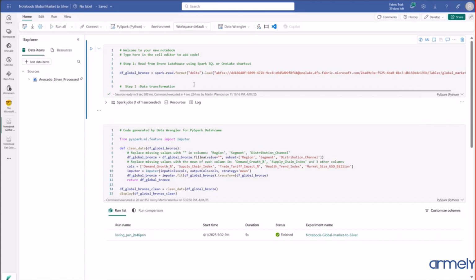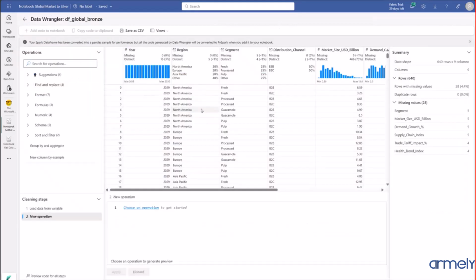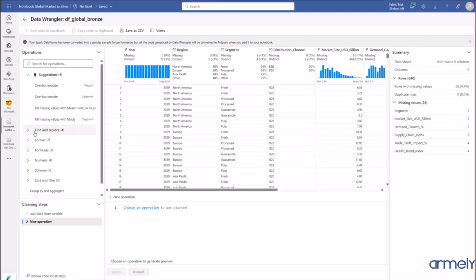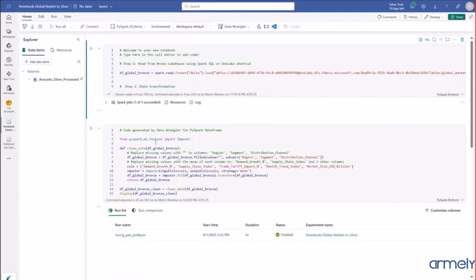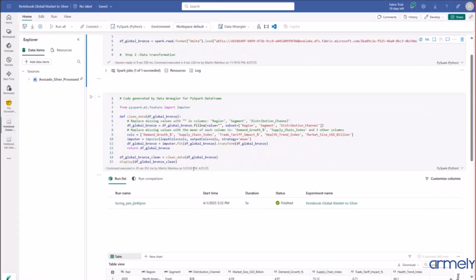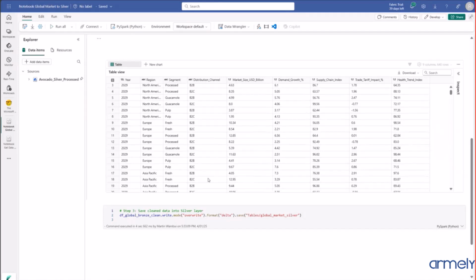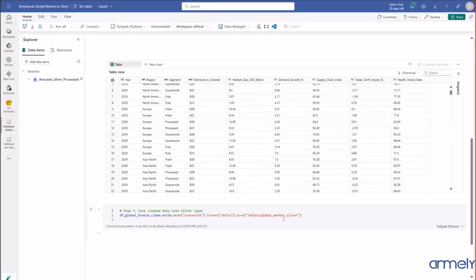So in this case, we used Data Wrangler. Data Wrangler can generate code for you, and after you pick what you want to do, for example, if you want to replace or drop duplicates, or drop missing values, you just add those steps in the notebook. The code is auto-generated using Data Wrangler, and then you can run the code, and then you get clean data, and then you store it in the lakehouse.